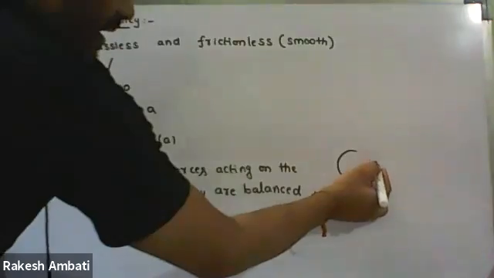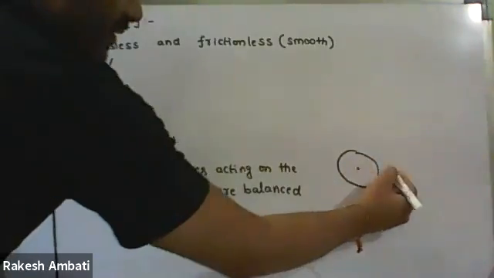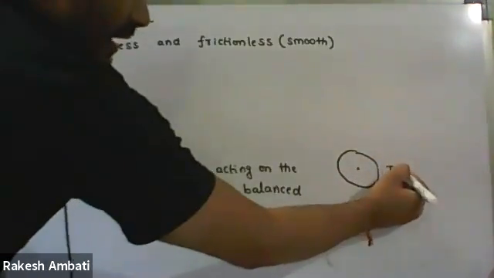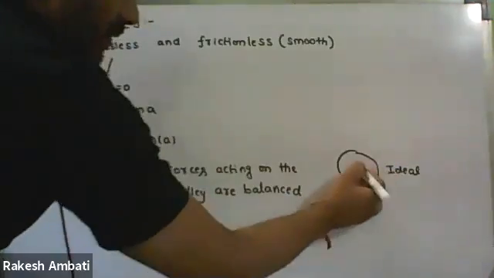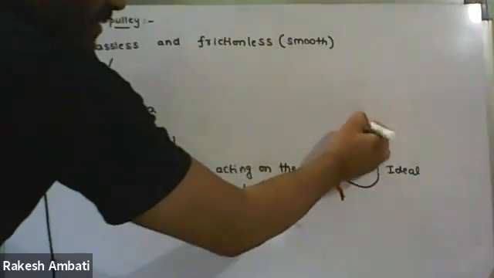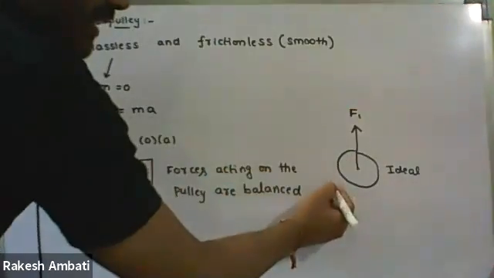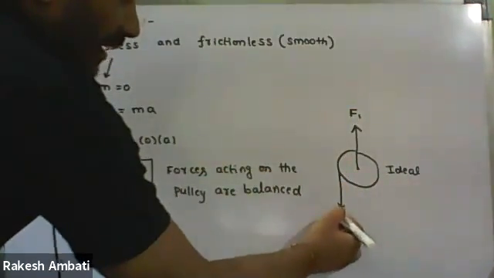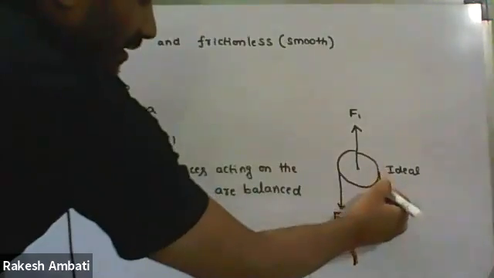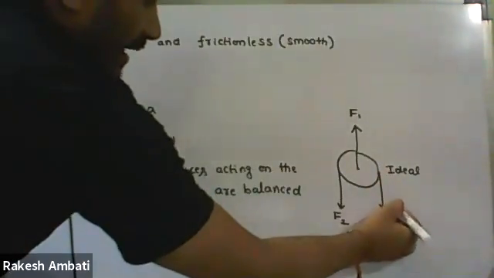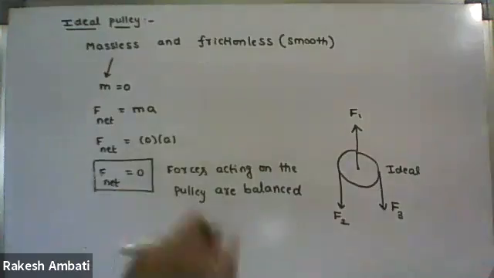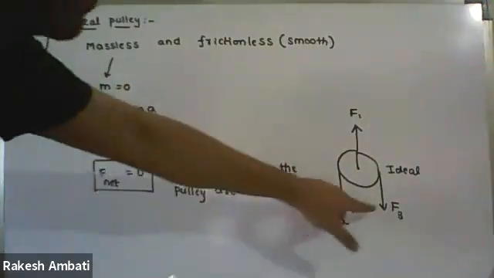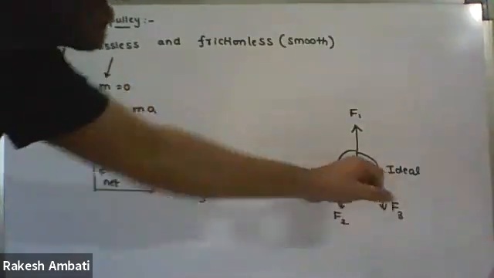For example, in a question we have an ideal pulley. If it is an ideal pulley, in the question one force F1 is acting on the pulley, then another force, and then another. For example, I'm taking three forces acting on the ideal pulley.